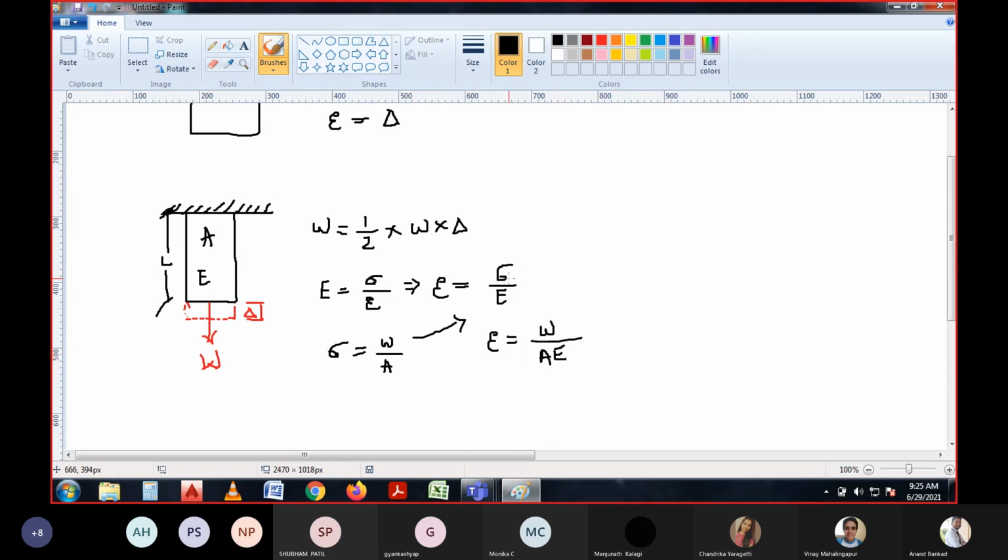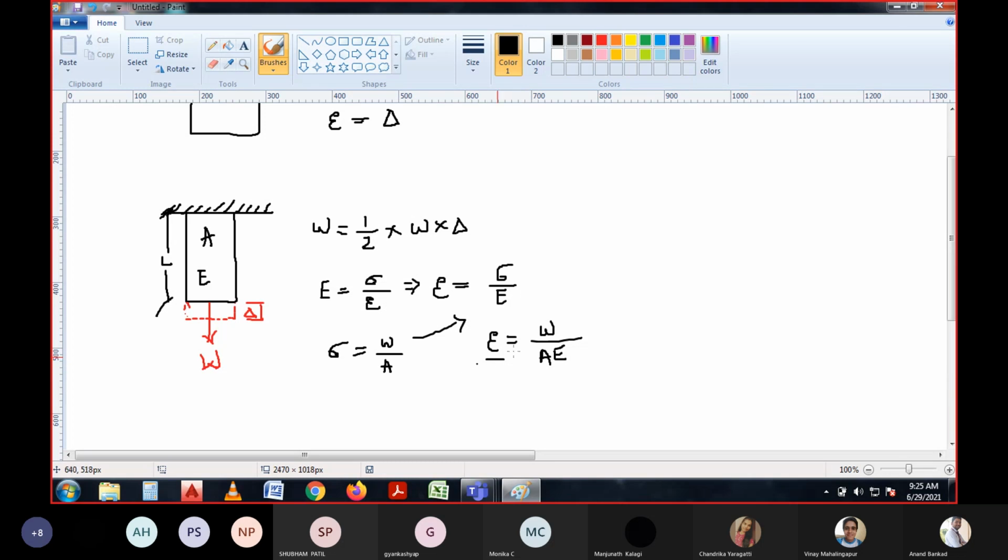We are just substituting the sigma value, which is load per unit area. So what is strain here now? Strain is nothing but W by AE.